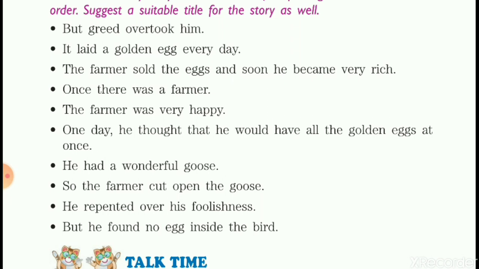Repented means he felt sorry, but he had killed the bird, and once you kill something, you cannot make it alive again. So he was repenting. Now the goose is not alive, so she will not again lay a golden egg for him, and his greed made him kill the goose. So he had lost everything. So his greed made him foolish.